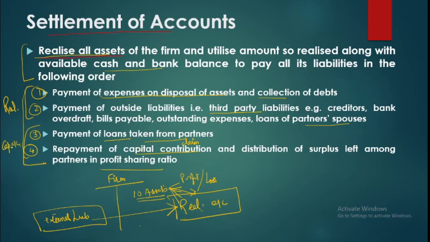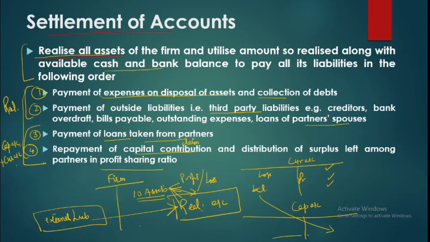Within the capital account, sometimes capitals are fixed and we have a current account also, so even that account can be closed in the capital account. I'm just telling you the broad idea of the process, because earlier we used to prepare the current account separately and keep the capital account separately. Some authors follow the process that in the current accounts you transfer all profits and all losses, and whatever balance is there is closed in the capital account, and then the final payment is done.